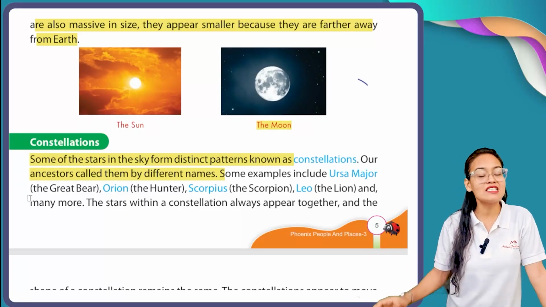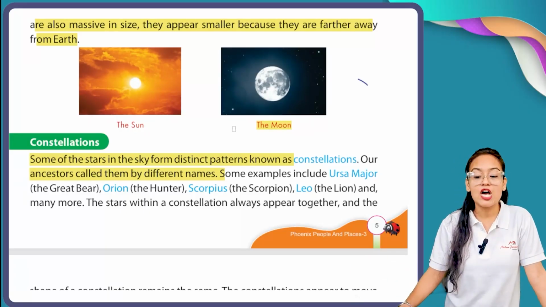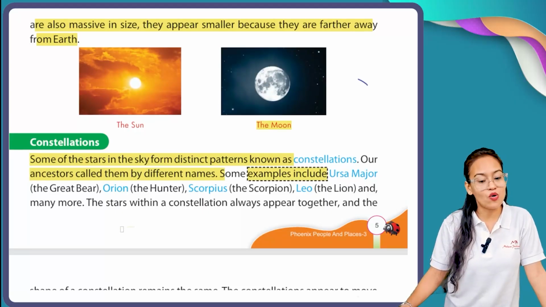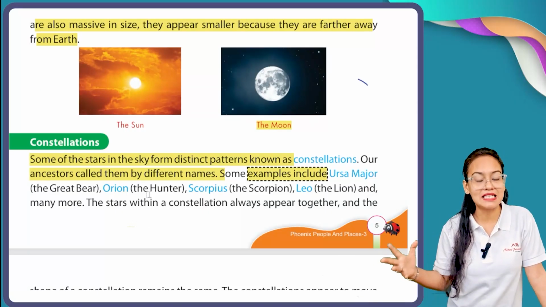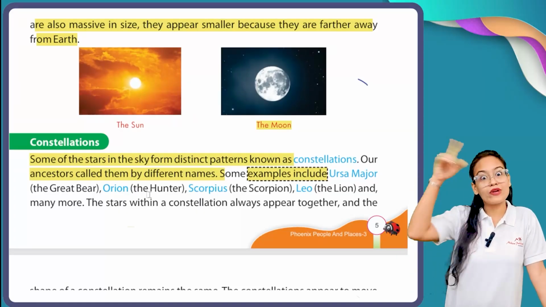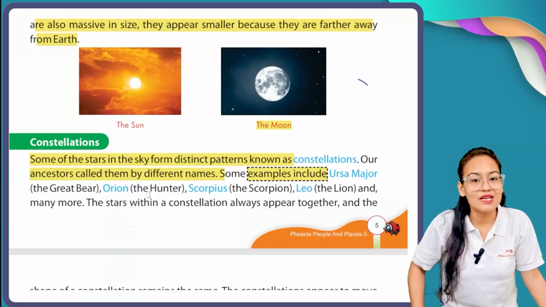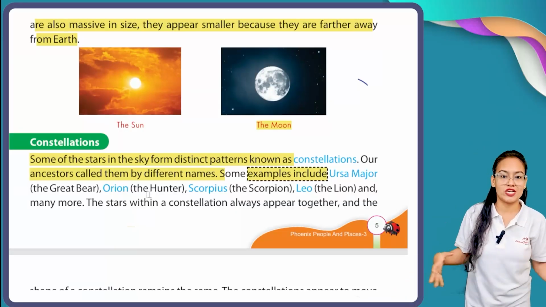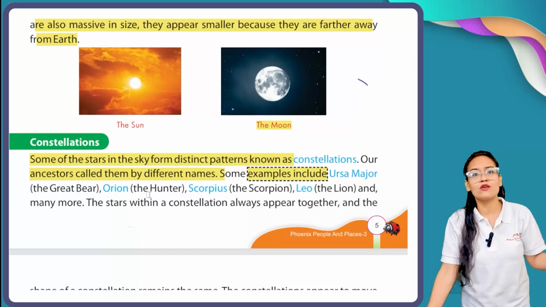As you can see, some examples are Ursa Major, which means the great bear, and Orion, the hunter. Sometimes in the sky you can see great bear shaped stars. Stars combined form a shape that looks just like a great bear.